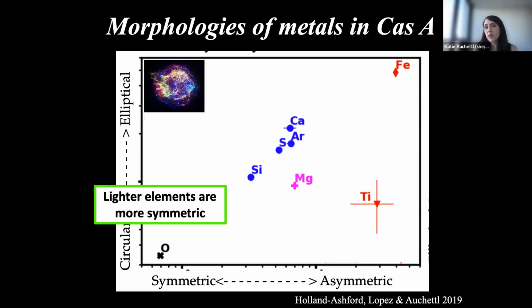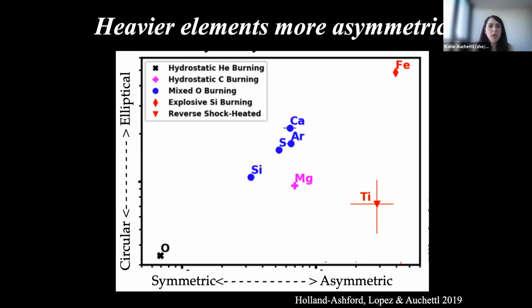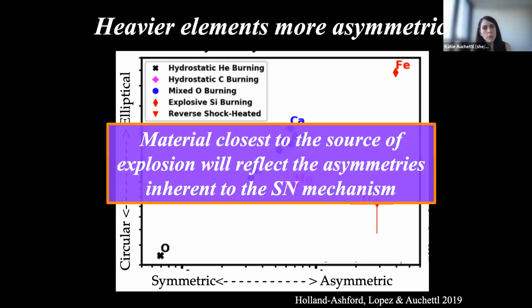And so what this clearly highlights is that this is one of the first times it's been shown observationally that different elements, depending on their burning process origins, have different asymmetries in their explosions. And this is exactly what is predicted by 3D simulations. But we tried to quantify this more clearly. The key takeaway of this plot is that ejecta that is closest to the source of the explosion will reflect the asymmetries that are inherent to the